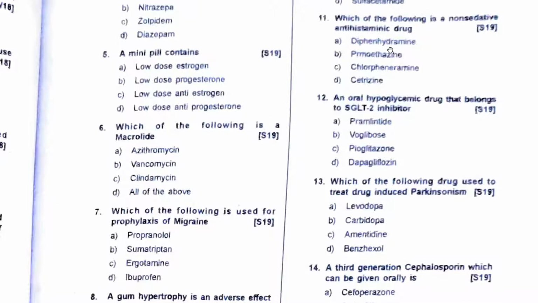Which of the following is a non-sedative antihistaminic? Which is the drug which we normally use? We use levocetirizine, the L form of cetirizine. So why do we use that? Because compared to its previous drugs such as diphenhydramine or promethazine or chlorpheniramine, all of which have a sedative action, cetirizine or levocetirizine does not have a sedative action.